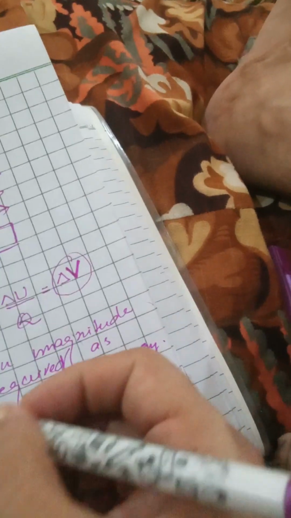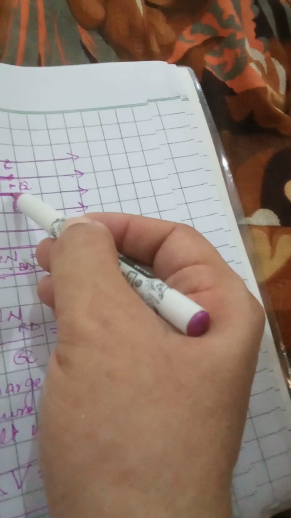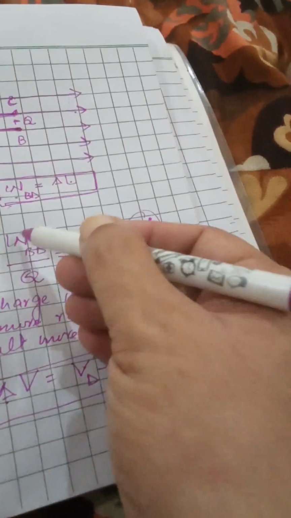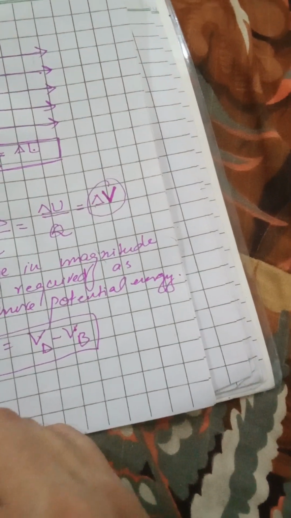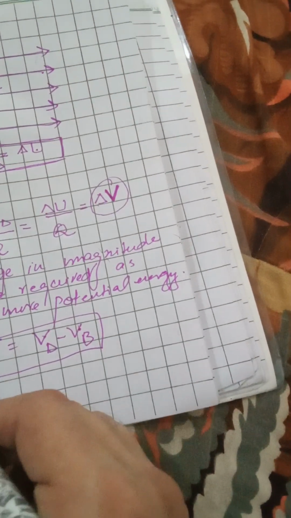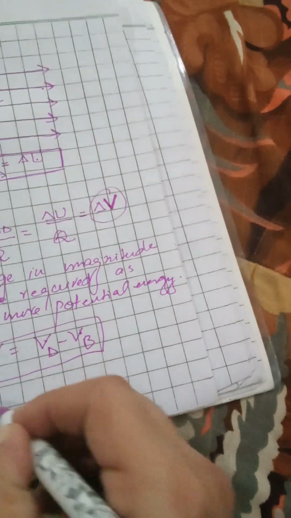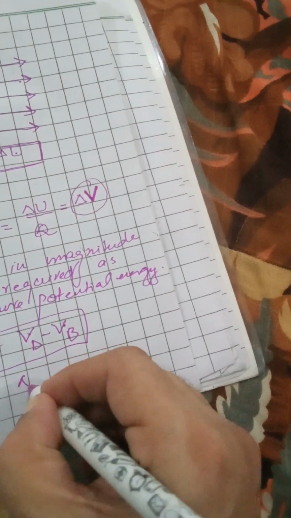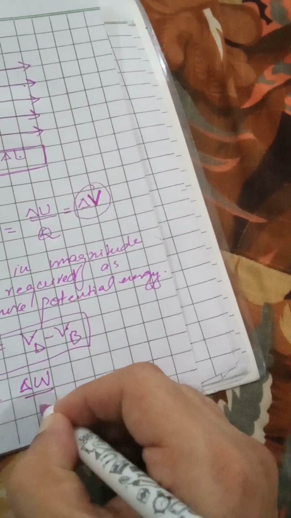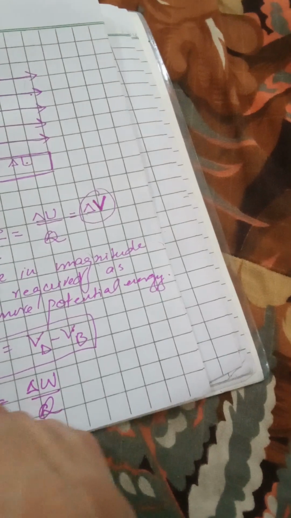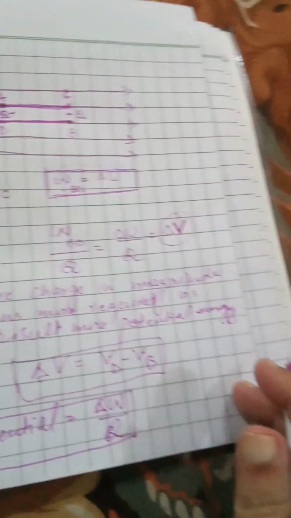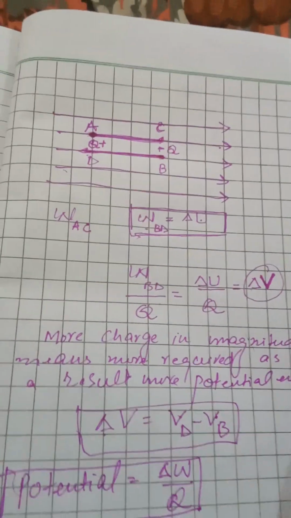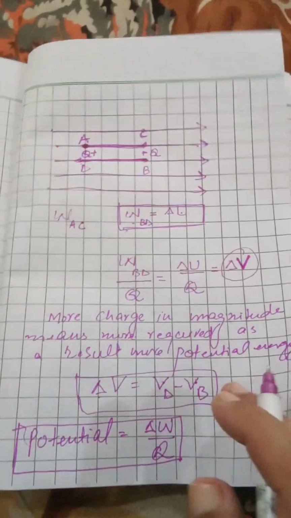This is the first point. The second point: it does not depend on the magnitude of the charge. Why? It is the work done per unit charge. So potential energy is the work, and potential is that work per unit charge. That is called potential.